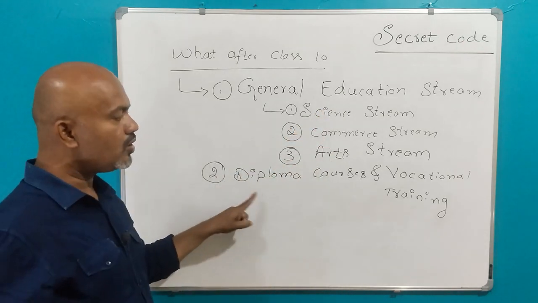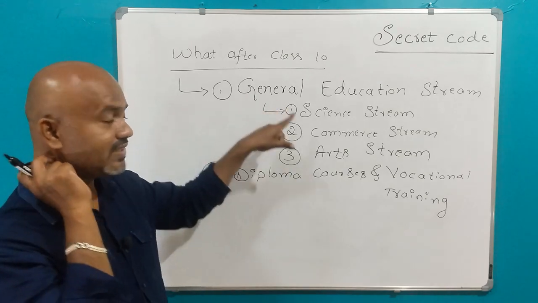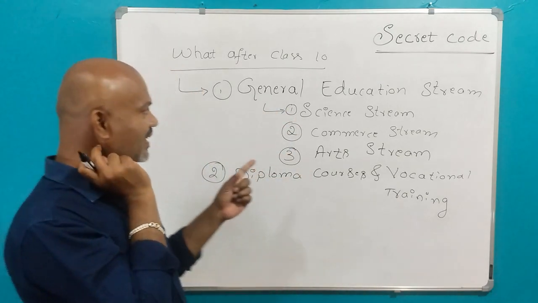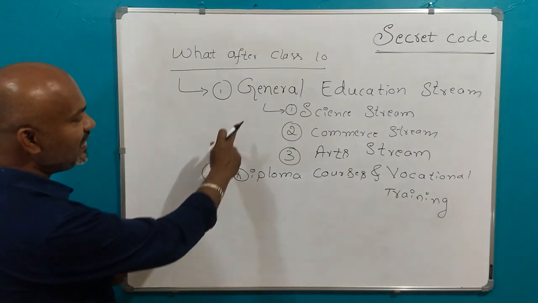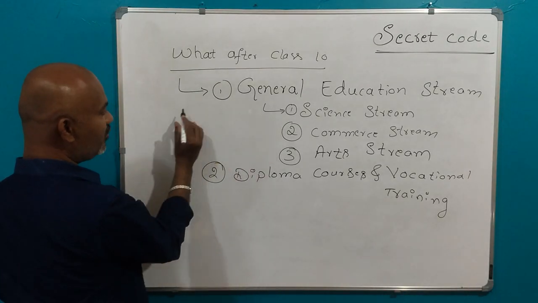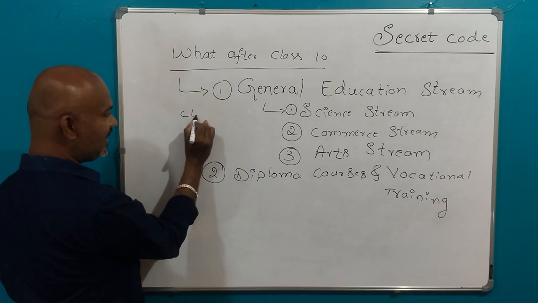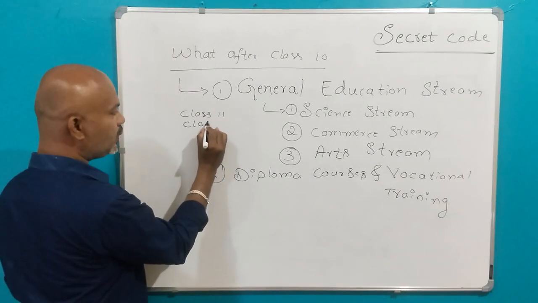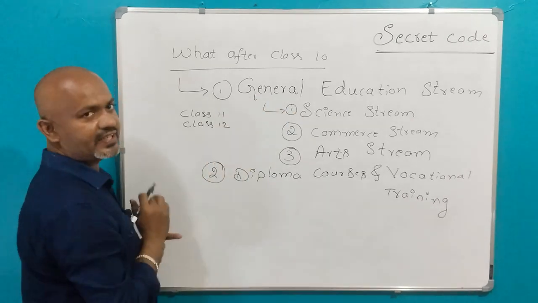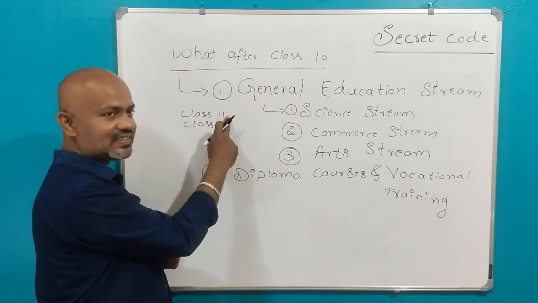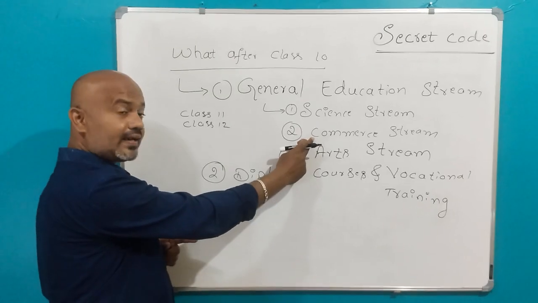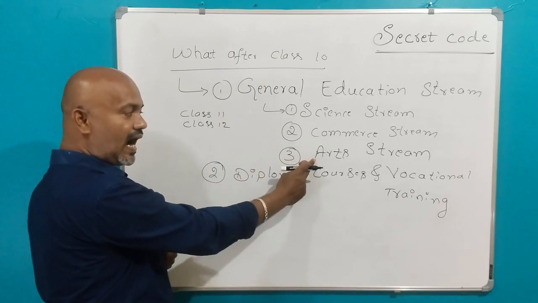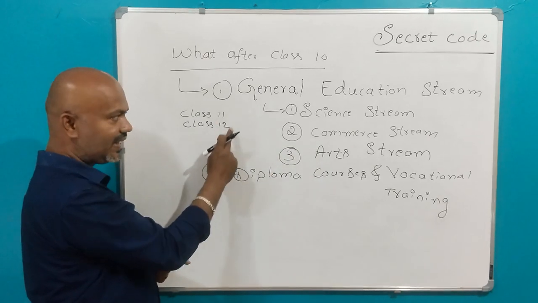Okay, so what about diploma courses? See, diploma courses are different from the general education stream. You may ask, sir, what is the difference? See, in the general education stream, generally what we do is, we will do class 11 and also class 12. If you take science stream, we will do class 11 and class 12. If you take commerce stream, we will do class 11, class 12. If you take arts stream, we will do class 11 and class 12.